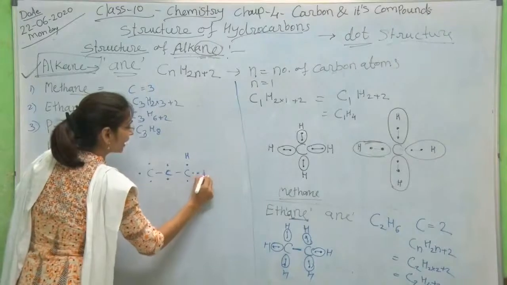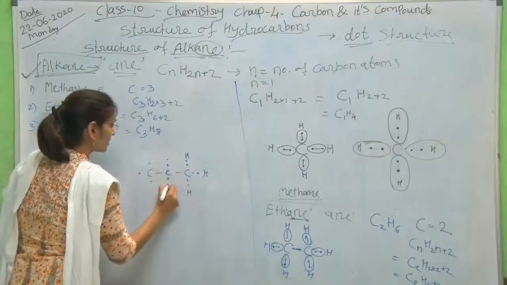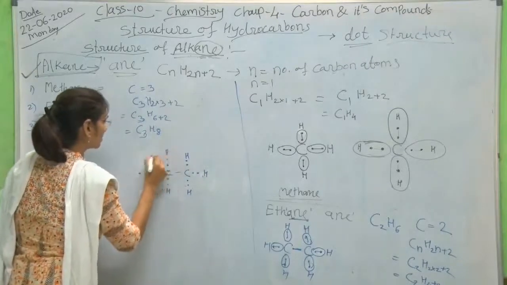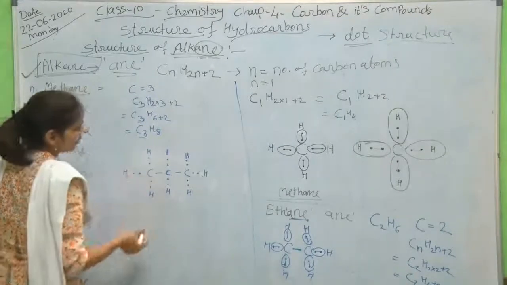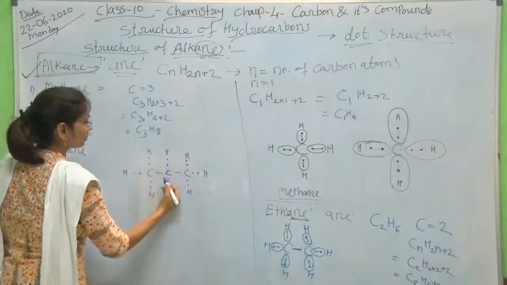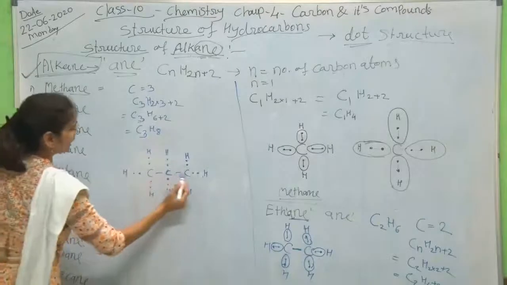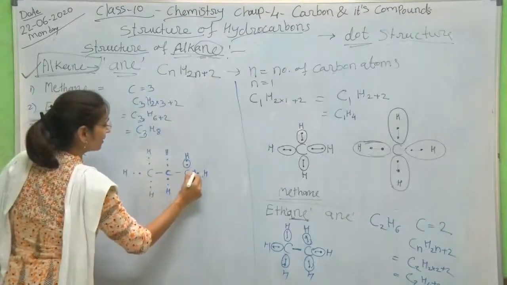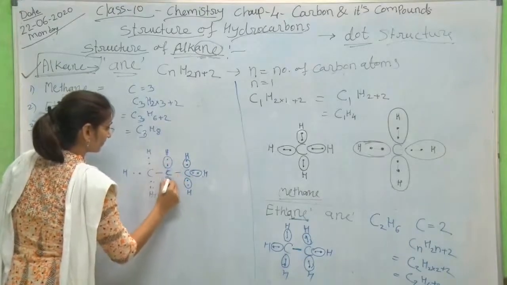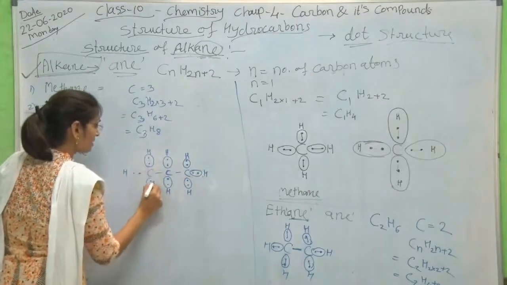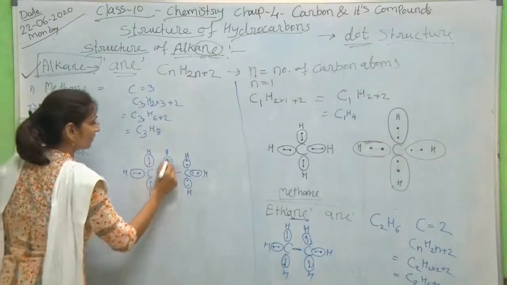We will draw here hydrogen, hydrogen, hydrogen, again here 1 hydrogen, here again 1 hydrogen, and here again 1 hydrogen. So how many hydrogens are there? 3 plus 2 is 5, 5 plus 3 is 8. 8 hydrogen and 3 carbon. So sharing will be here by covalent bond. Carbon and hydrogen are bonded with a single covalent bond here, and a structure like this will form.